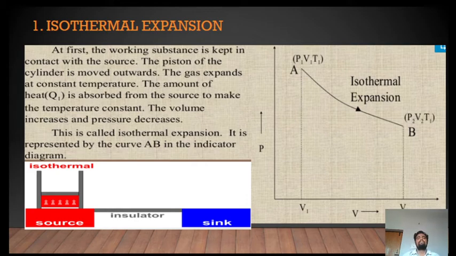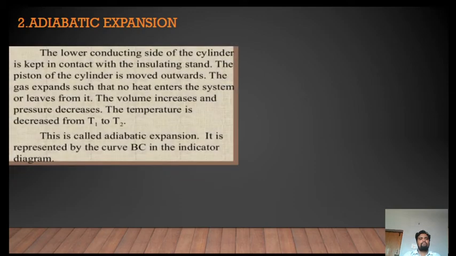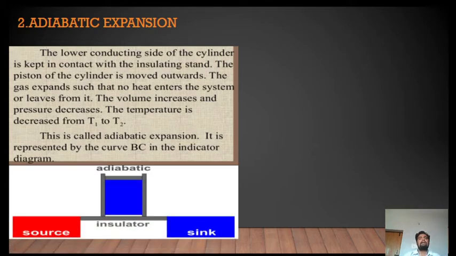Next process is adiabatic expansion. What is adiabatic expansion? The lower conducting side of the cylinder is kept in contact with the insulating stand. The piston of the cylinder is moved outward. The gas expands such that no heat enters into the system or leaves from the system. The volume increases and pressure decreases. The temperature decreases from T1 to T2.